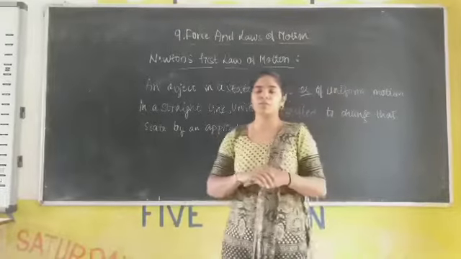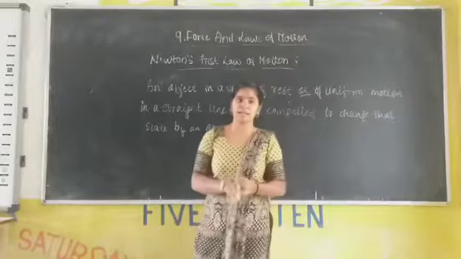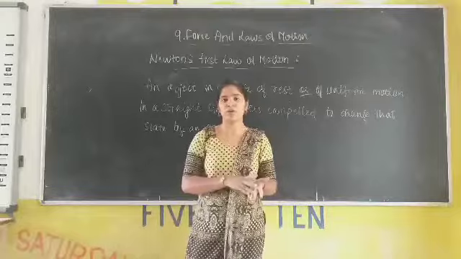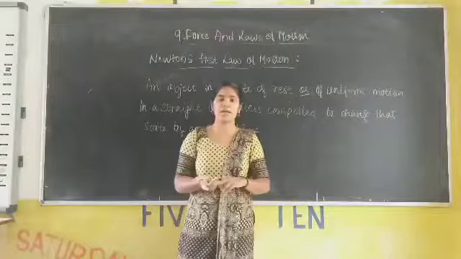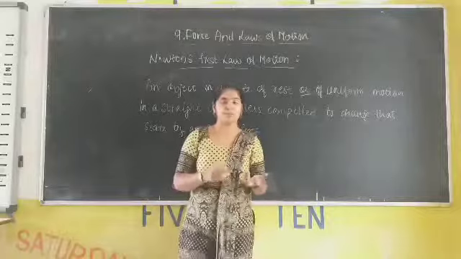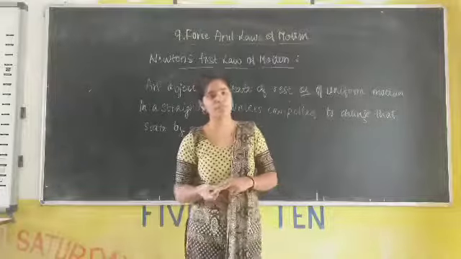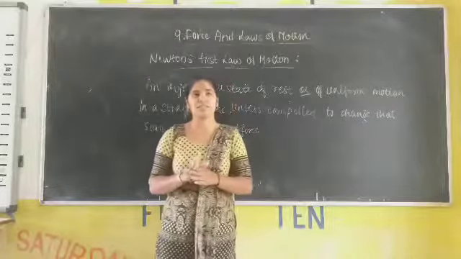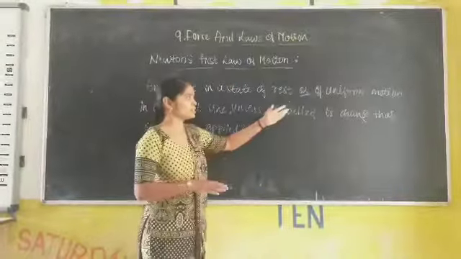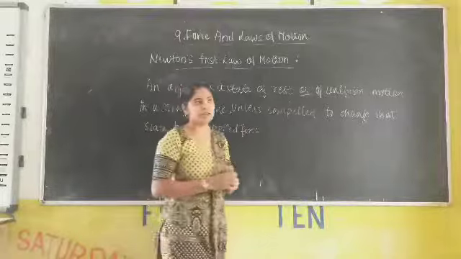So it will lean forward. In that case, the state of the body changes. There is a force applied by the driver. Then the body will move forward. Okay, this is one example when the object is in a uniform motion.